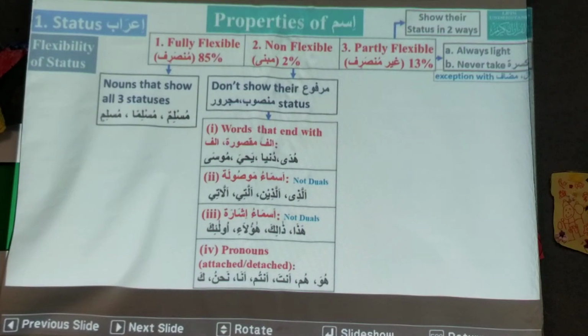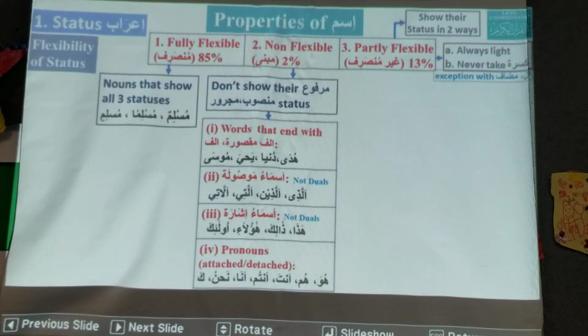We can also say him, like alai-him. Alayhim is majrur because of the preposition, but that is not about status. We are talking about status, no? So their status doesn't change.